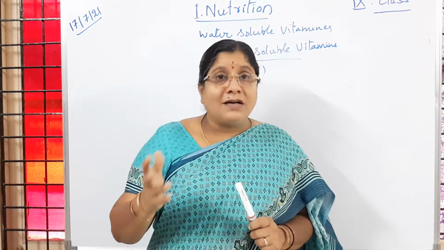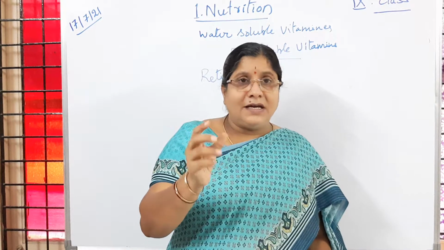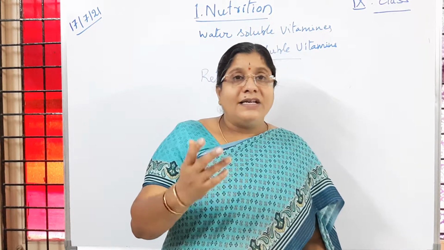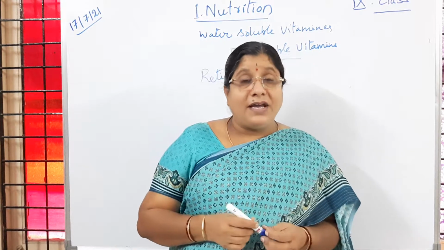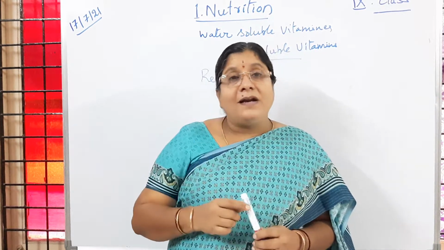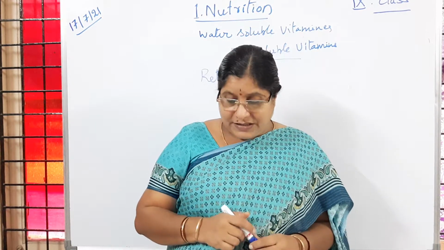Cod and shark are fish. The liver oil of these fish is extracted, and it is very essential for proper eyesight because it is rich in vitamin A. Is it clear to children?